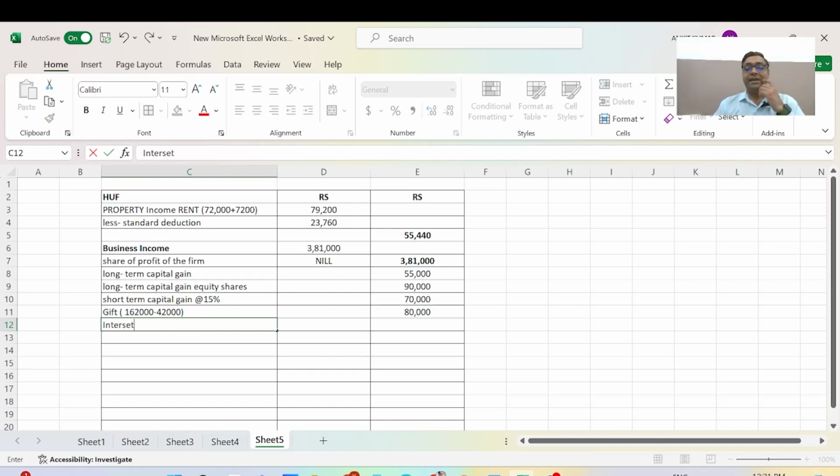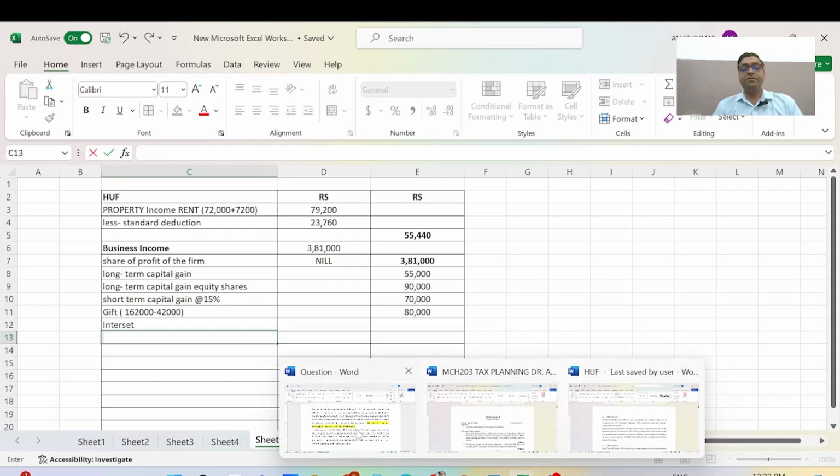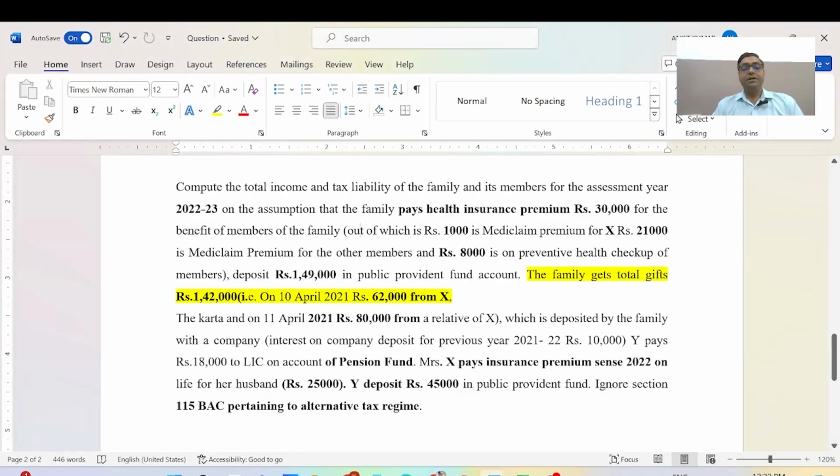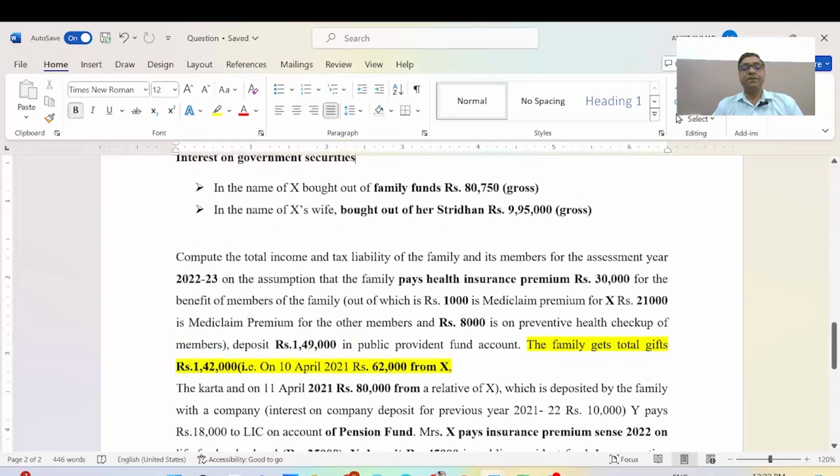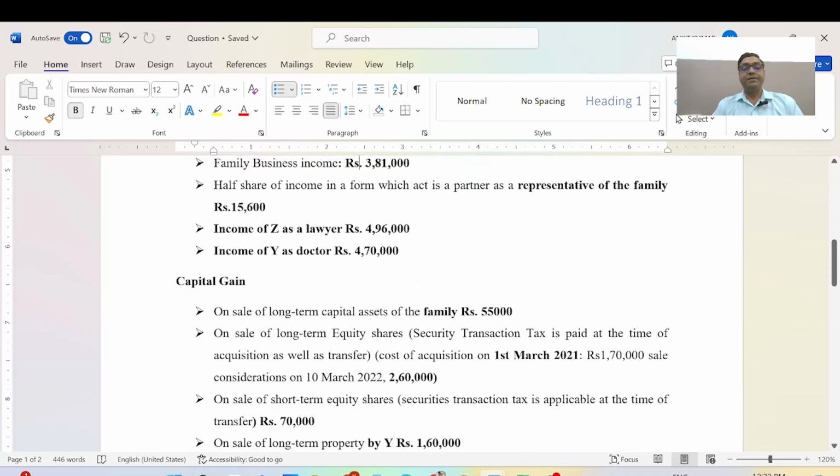We will calculate the interest and how it will become. Two figures are already given in the questions. Please see the information in the questions regarding the interest calculations.